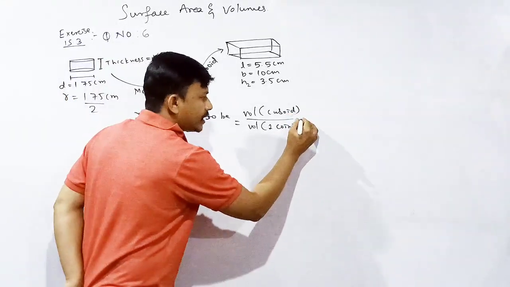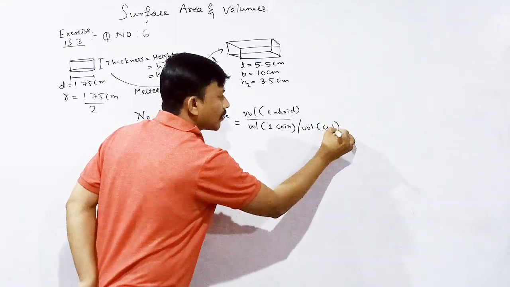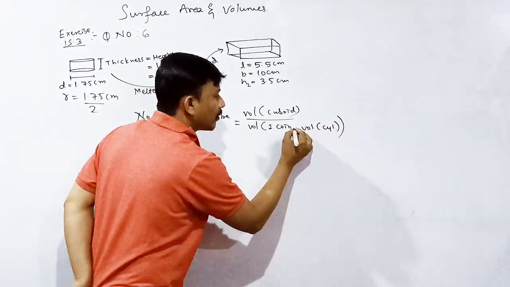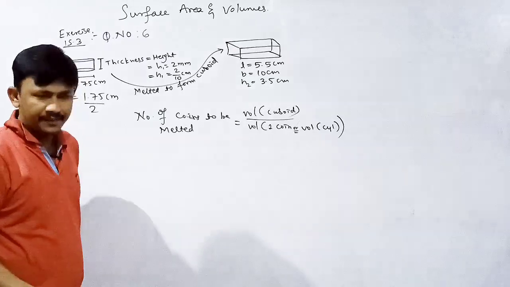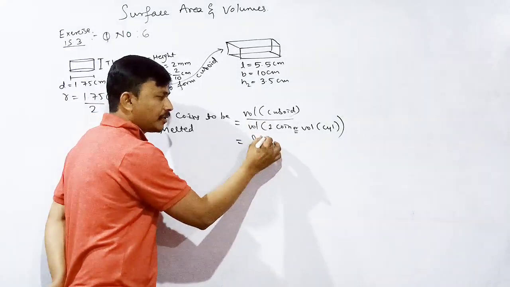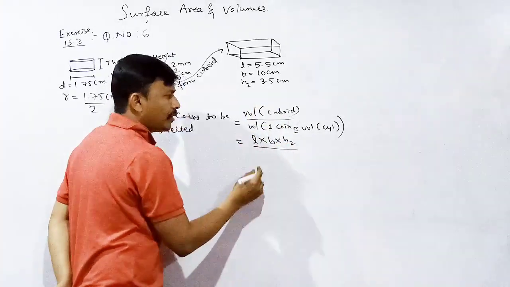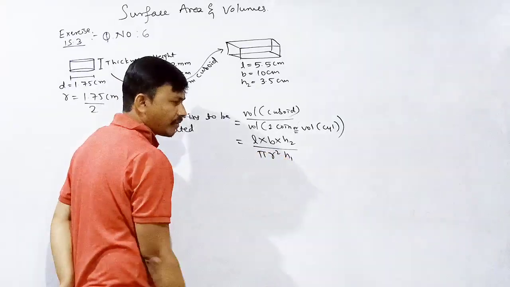Understood? This is equal to, what is the volume of cuboid? L into B into H, H means H2, divided by volume of cylinder, pi R square H1.